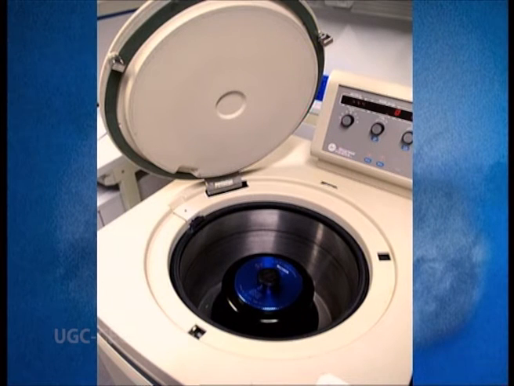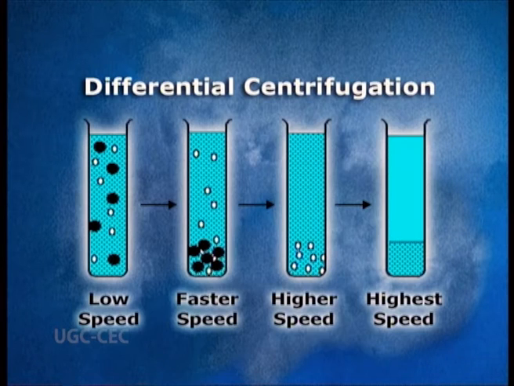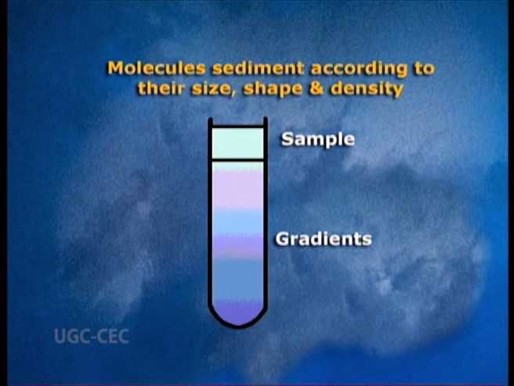Let us see differential centrifugation. It is a type of preparative centrifugation in which the substance is separated as a fraction by applying increasing centrifugal field for different time durations. Thus, at different magnitudes of centrifugal field, different fractions having different sizes and densities are separated. Rate of sedimentation depends on the size, then on the density of the particle. They can also be made to sediment by applying greater centrifugal force by increasing the speed.